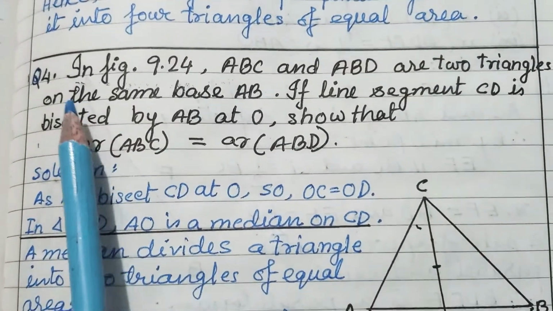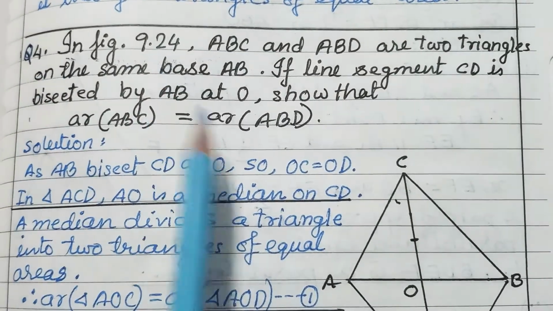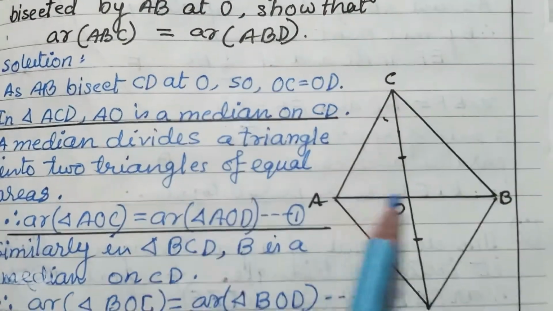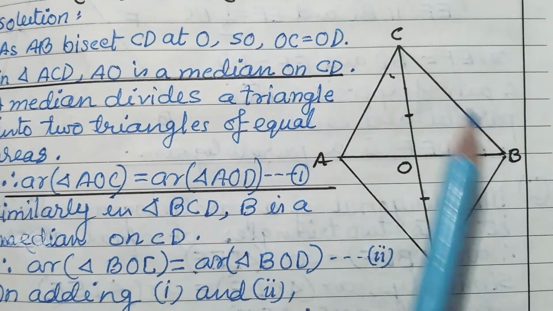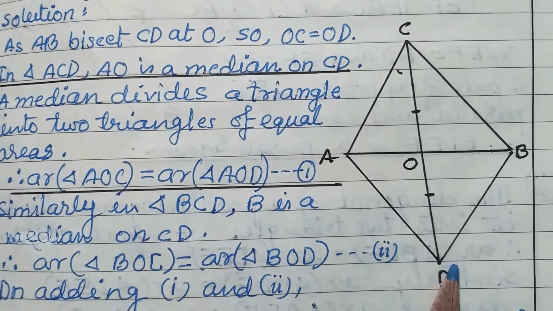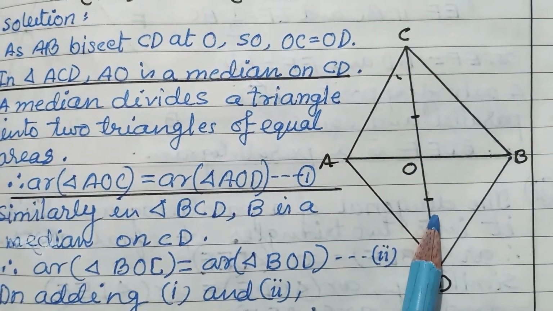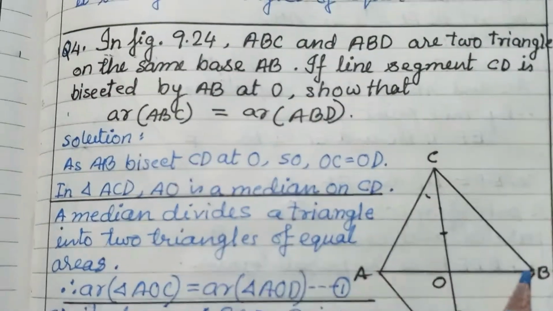Last question of this part, it is question number 4. In this figure, ABC and ABD, these are 2 triangles on the same base AB.